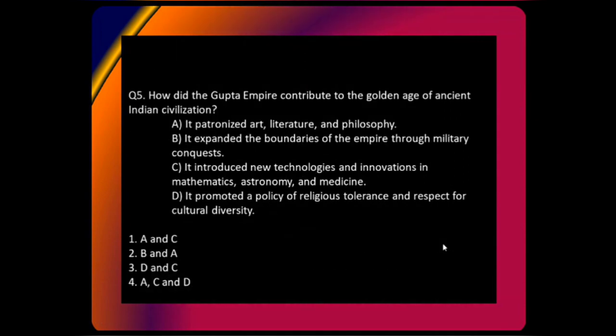The question is, how did the Gupta Empire contribute to the golden age of ancient civilization? A. It patronized art, literature, and philosophy. B. It expanded the boundaries of empire through military conquest. C. It introduced new technologies and innovations in mathematics, astronomy, and medicine. D. It promoted a policy of religious tolerance and respect for cultural diversity. So there are mixed match options. Try to tell me which of the options is correct.